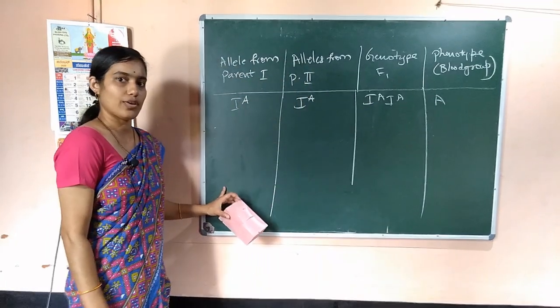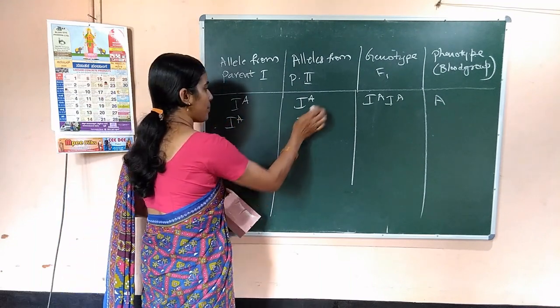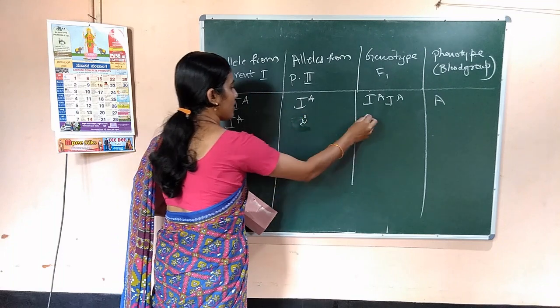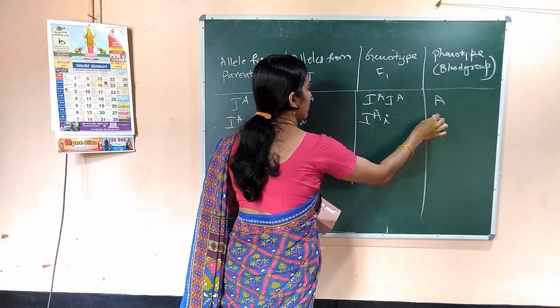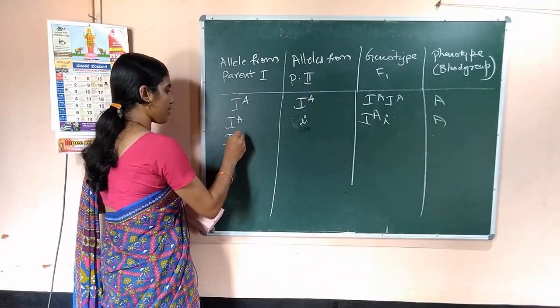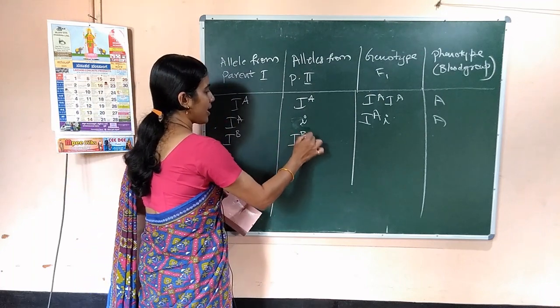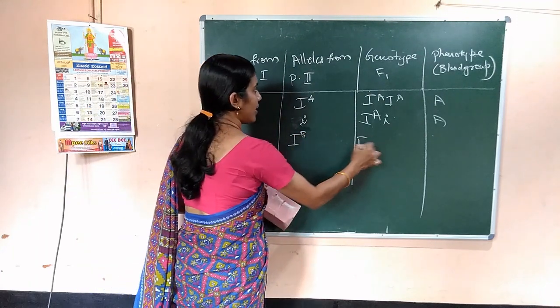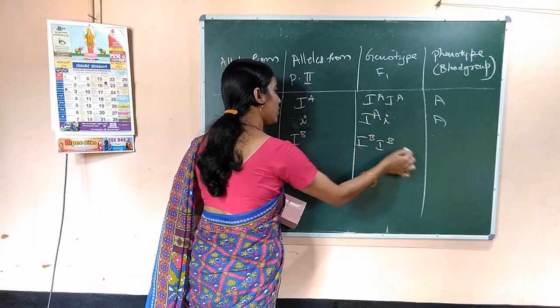You can write it like this; I already discussed this. When one parent gives IA, another parent gives a small i, then the genotype is IA and small i, the blood group is again A, right. And there is an IB allele from parent 1 and again IB from parent 2, then the genotype is IB IB and which blood group?